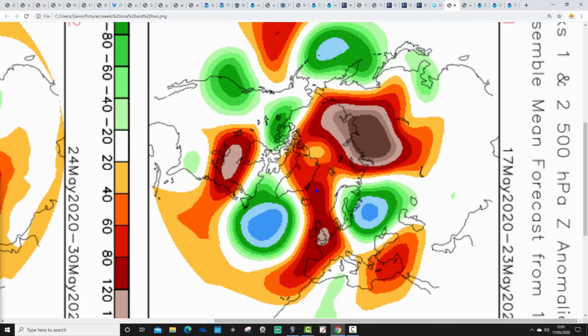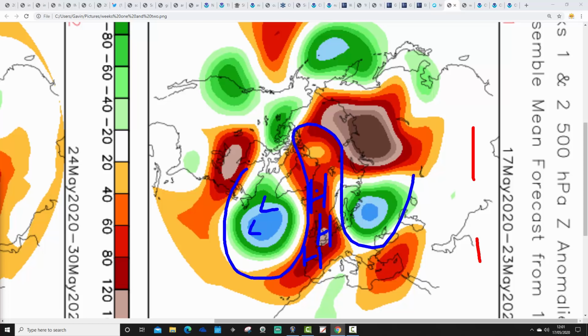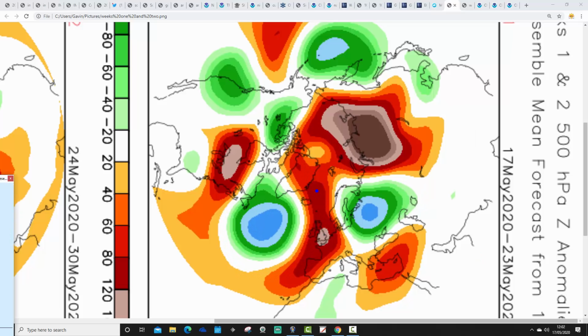Finally, just have a look at CFS-V2. So these are 500 millibar heights broken down into weekly periods. The first weekly period is going to take us from the 17th to the 23rd of May. The coming week looks like it's dominated by high pressure reaching up from the southwest into the west of Europe. Low pressure is out in the middle of the Atlantic. Jet stream is doing something a little bit like that. So dry and warm, or potentially even very warm at times through the week ahead.